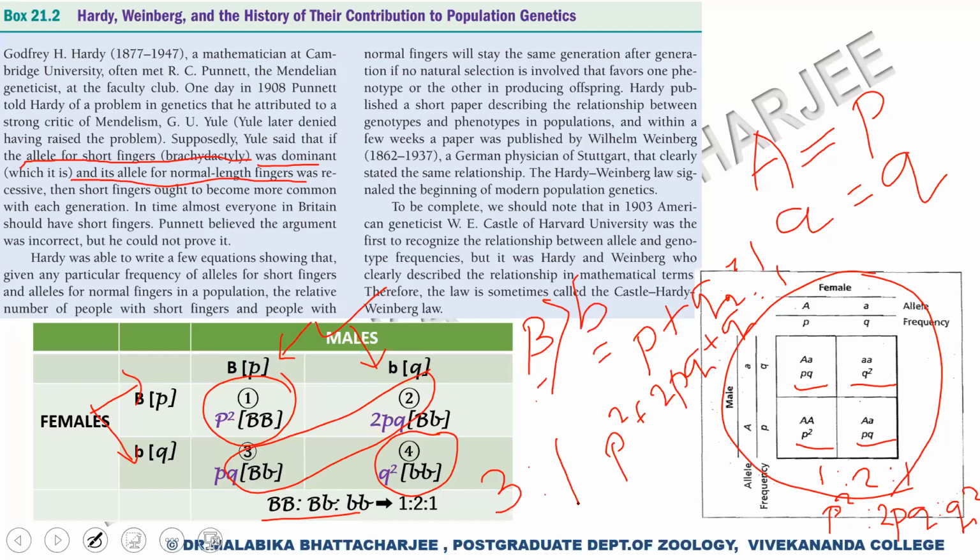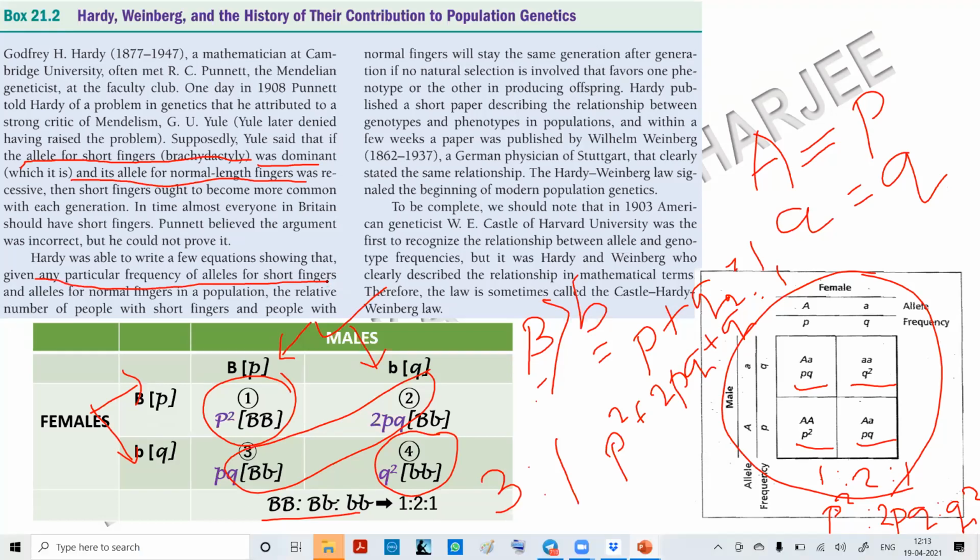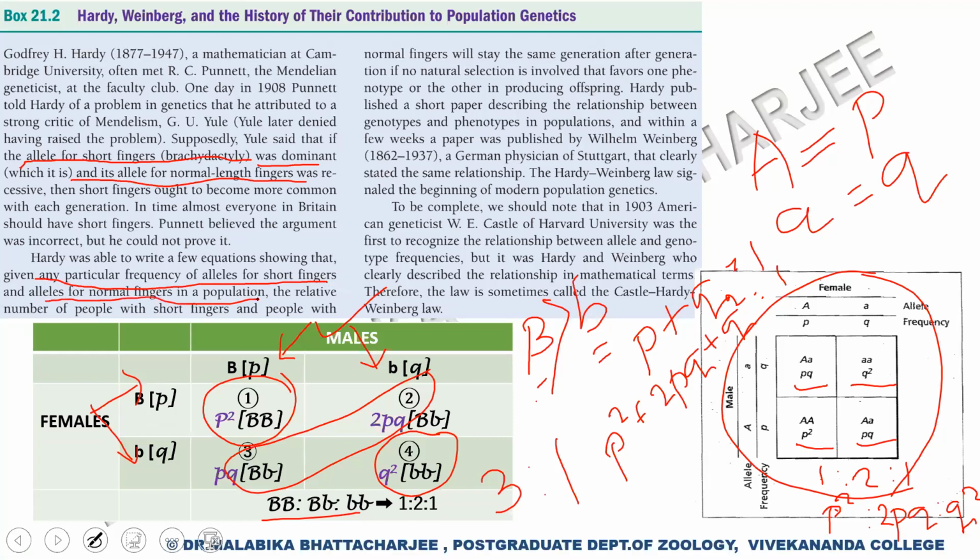And it was then, when Hardy was actually analyzing how to come to the conclusion, he said that given any particular frequency of the allele for short fingers and the allele for normal fingers in a population, the relative number of people with short fingers and the people with normal fingers will stay the same generation after generation if no natural selection is favored.